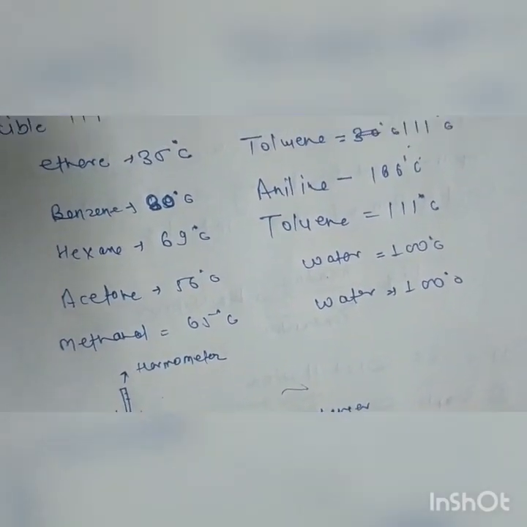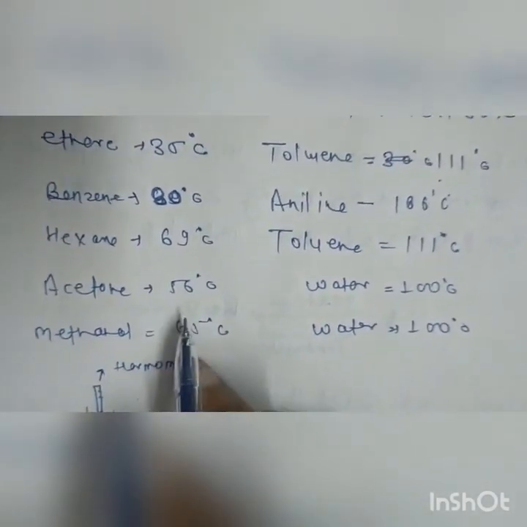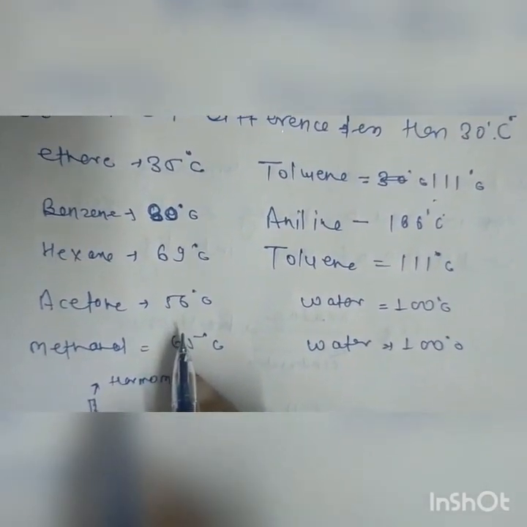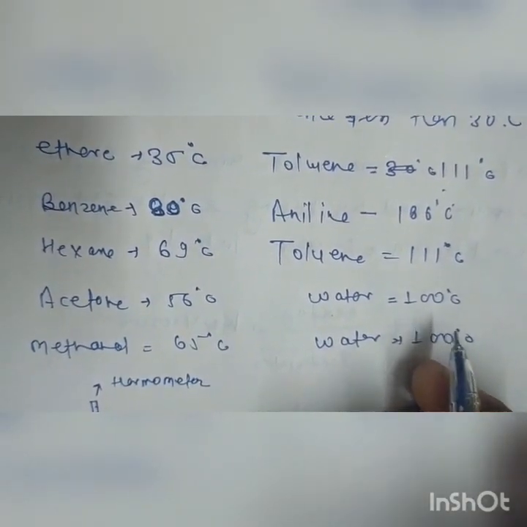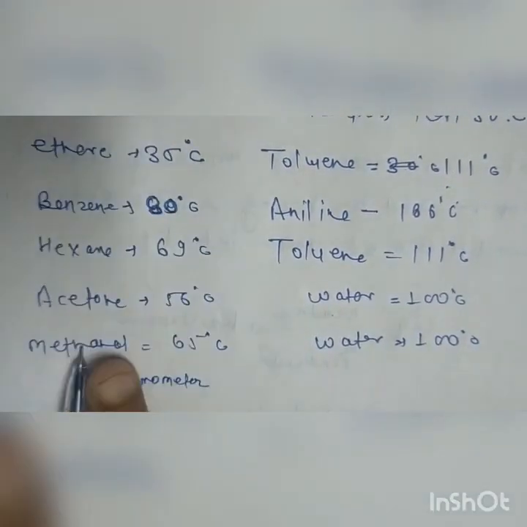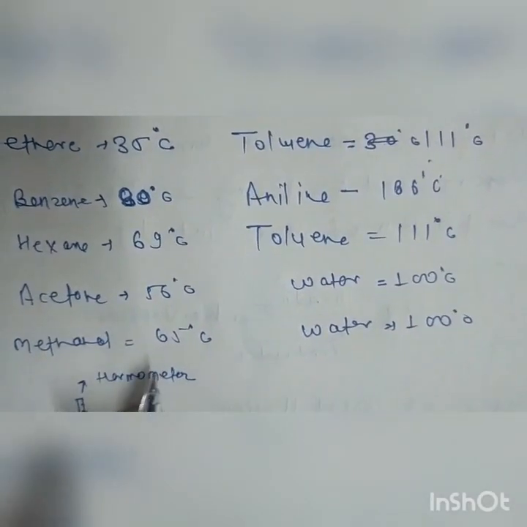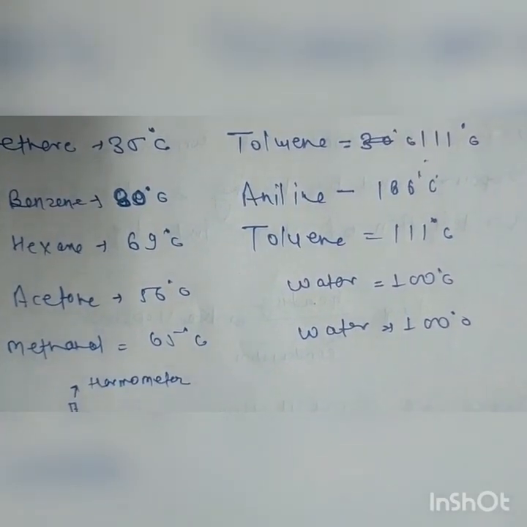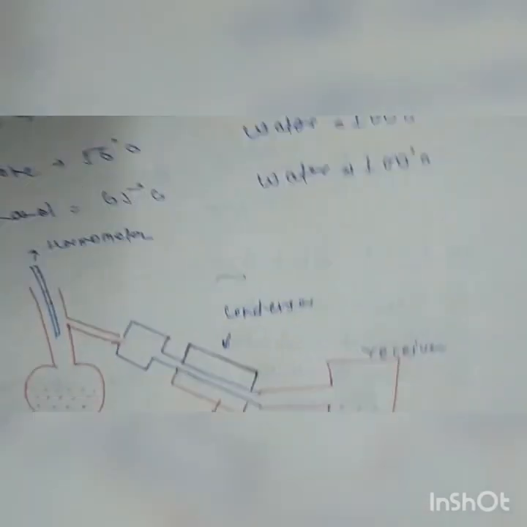The next one is a solution of acetone and water. Acetone has a boiling point of 56 degrees Celsius, and water has a boiling point of 100 degrees Celsius, as you know. And the next one is a mixture of methanol and water. Methanol has a boiling point of 65 degrees Celsius, and water has 100 degrees Celsius.